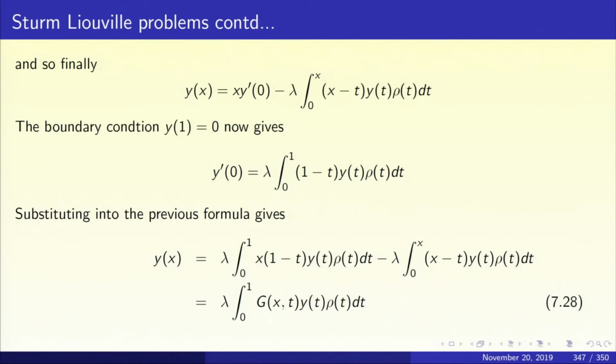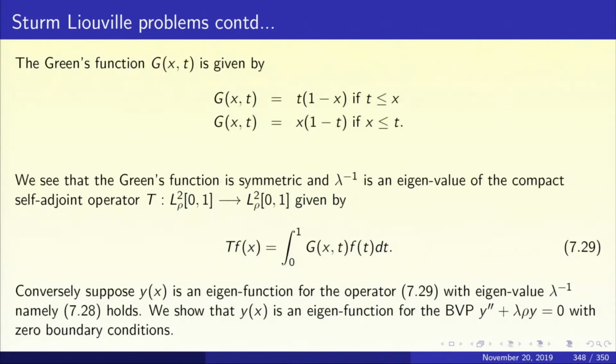And so, now the solution operator has been expressed as an integral equation, and let us look at the Green's function a little carefully. If you write out the expression for the Green's function, we have already done it in the past and I will not repeat the details, you can write it yourself. G(x,t) equal to t times (1 minus x) if t is less than or equal to x, and G(x,t) equal to x times (1 minus t) if x is less than or equal to t.